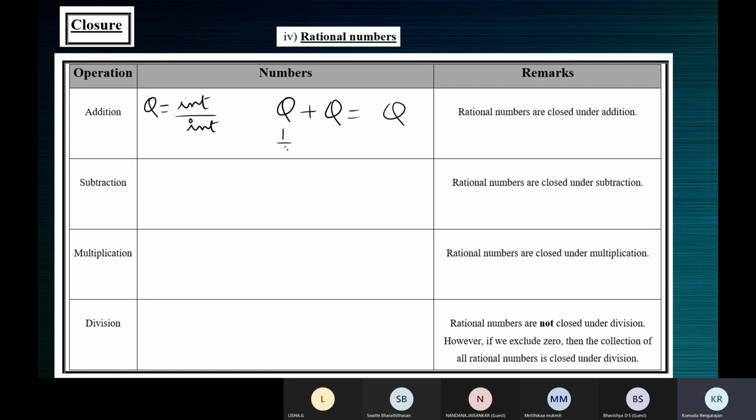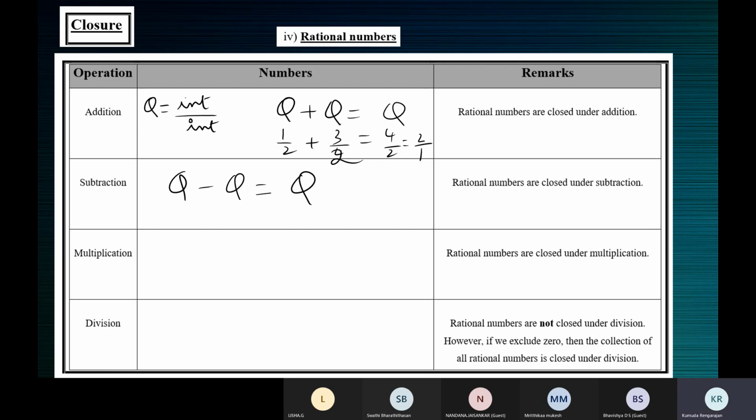Like you add 1 by 2 and 3 by 2. The answer is 4 by 2, which is 2, which is 2 by 1. It's rational. Anything, you take two rational numbers, when you add, the answer is rational. Similarly, when you subtract two rational numbers, the answer is always rational. Your collection is more. Rational numbers can be 0, negative, positive, or fractions. In rational numbers, you have more collection of numbers.